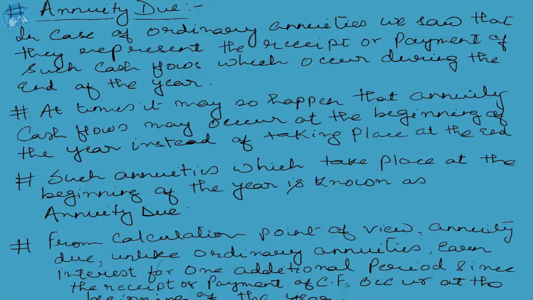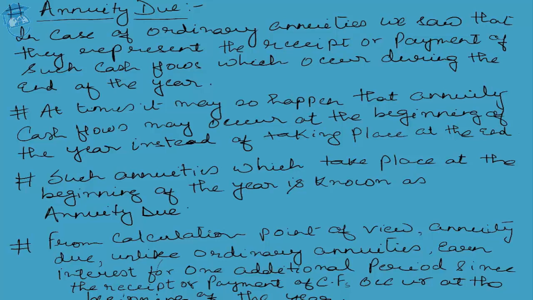In the case of annuity, my dear students, we saw that since it is taking place at the end of the year, in order to calculate the future value of an annuity, we were taking the time period as n-1. This was along with the feature of the first term, that is called A, and the common ratio, that was 1 plus i. We came to a conclusion that the sequence followed by the annuity future value sum total is that followed by the geometric sequence wherein an is equal to a r raised to the power n-1. So why n-1?